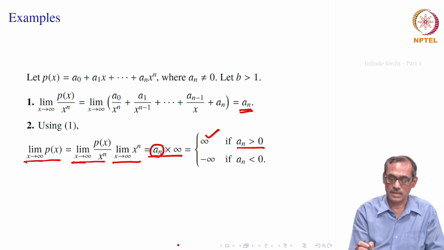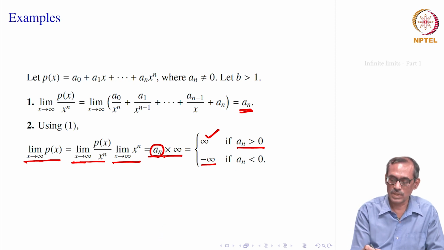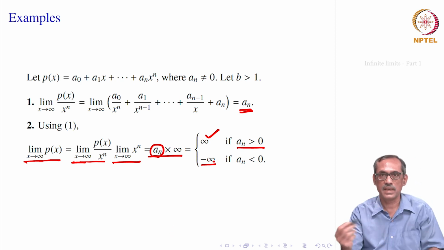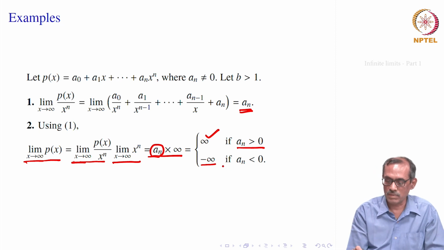So, it goes to minus infinity, provided you have a delta greater than 0 so that if x is bigger than delta, this is less than m divided by minus a_n. So, m divided by minus a_n, again a_n is multiplied. So, that makes f(x) less than minus m. So, then it will be minus infinity, which we write a_n times infinity, or minus a_n times infinity if a_n is positive. In this case a negative number times some positive m will give you minus m.